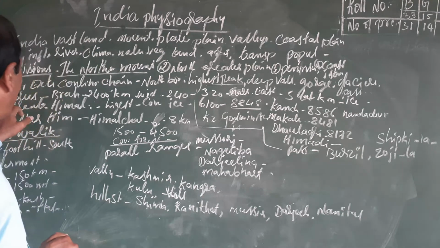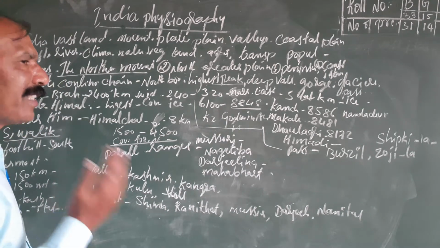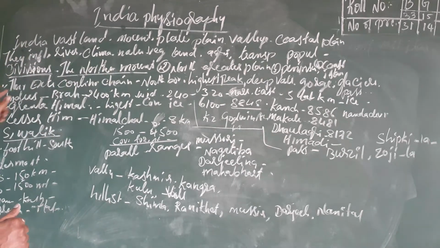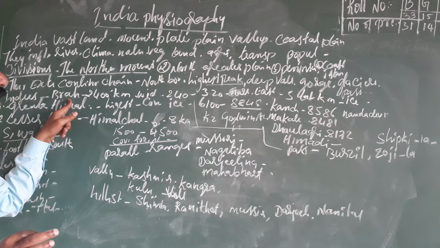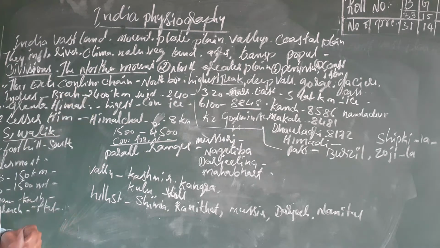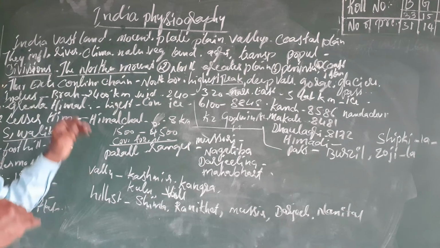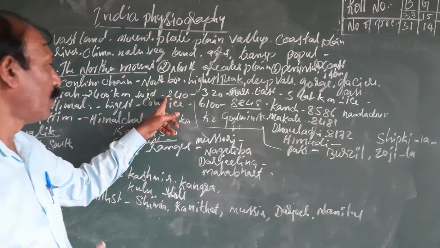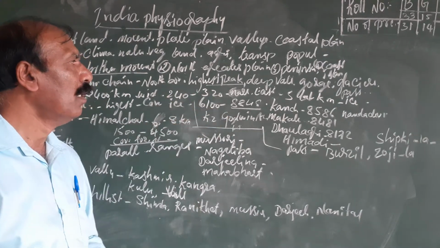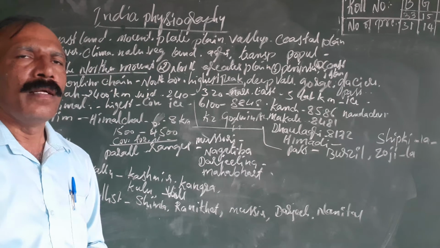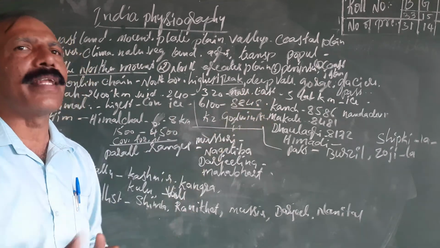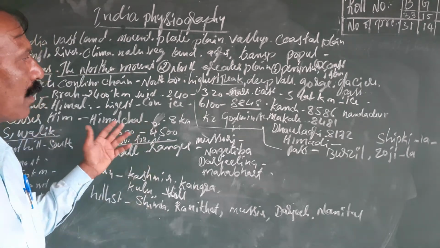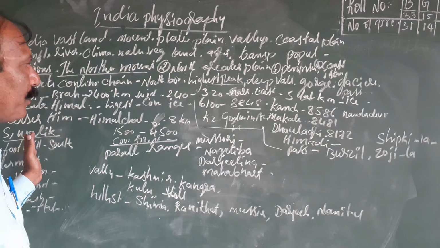The Northern Greater Plain extends from the Indus Valley to the Brahmaputra River, nearly 2,400 kilometers, and in width nearly 240 to 322 kilometers. Going towards the eastern side it becomes narrow and less. On the northern or western side, it is broader.